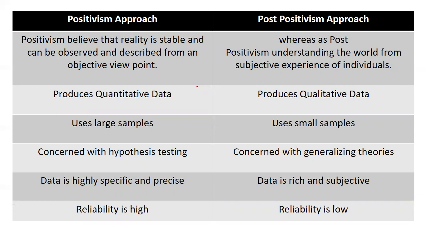Data in positivism is highly specific and precise, whereas in post-positivism, it is rich and subjective. When you rely on positivism, the reliability is high, whereas when it comes to post-positivism, the reliability is definitely low.